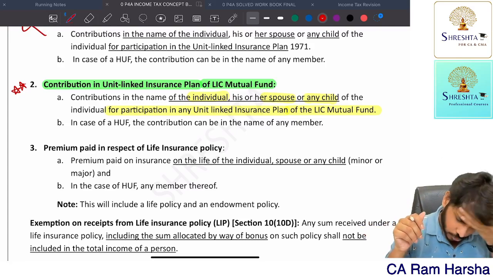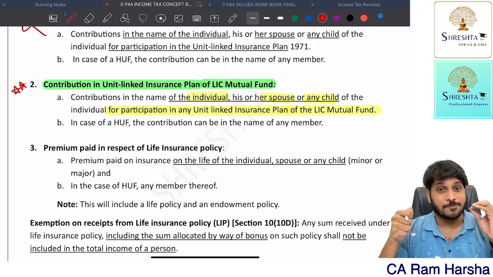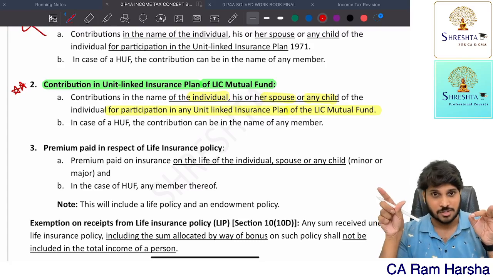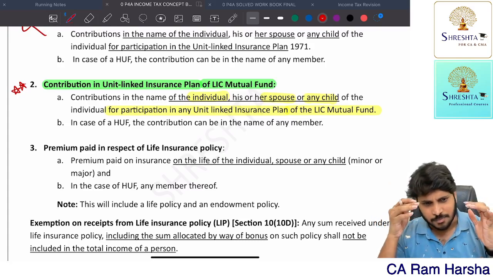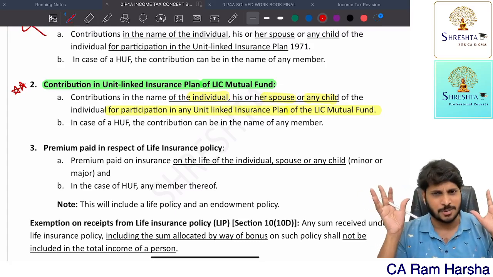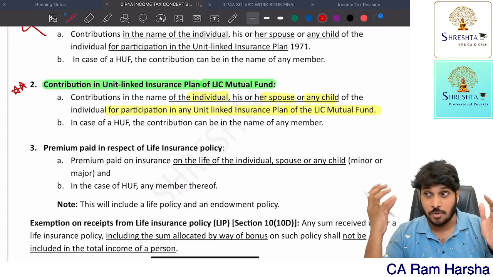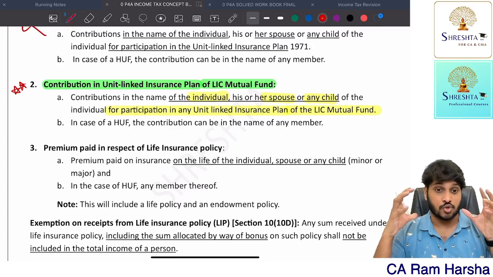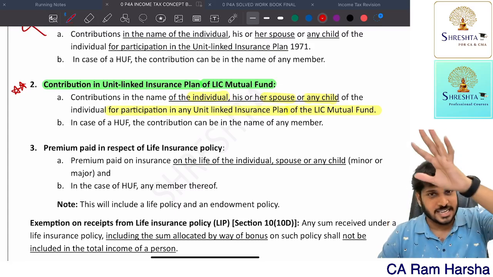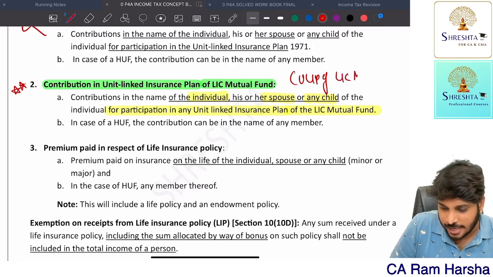Yes or no? Yeah. So ULIP means, see, only insurance people are not ready to buy. So what insurance companies have brought up: you pay 1 lakh premium yearly. Out of that, 90,000 we invest in stock markets. 10,000 is for risk coverage. If at all something happened to the person, whoever has taken this policy, you will get benefits. Sum assured you will get, insurance amount you will get. At the same time, if nothing happened also, don't worry. Whatever amount you are giving, we are investing. So we will give you back after 10 years with so much of interest, so much of bonus and all. Getting it? So those policies are called unit linked insurance policy. ULIPs. Popularly called as ULIPs. ULIP of LIC mutual fund.